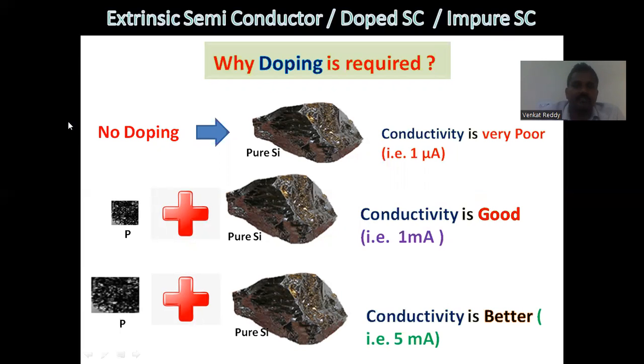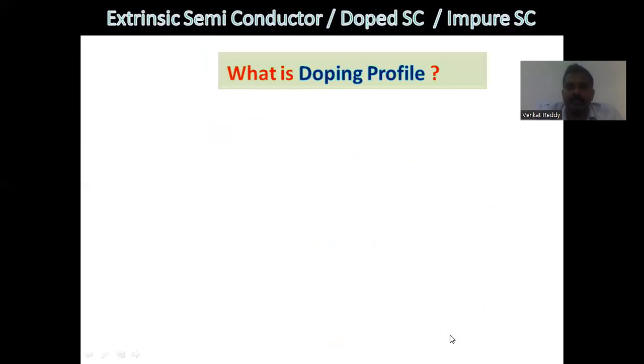You can observe these three cases. No doping: very poor conduction of electricity, 1 microampere. When lightly doped, 1 milliampere conduction current is generated. When heavily doped, the conductivity is better still, it is 5 milliamperes.